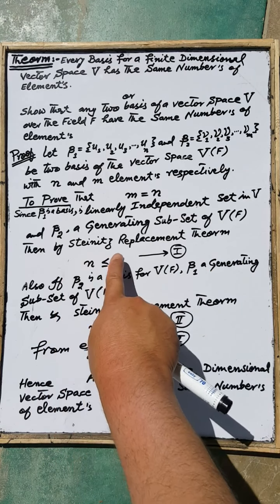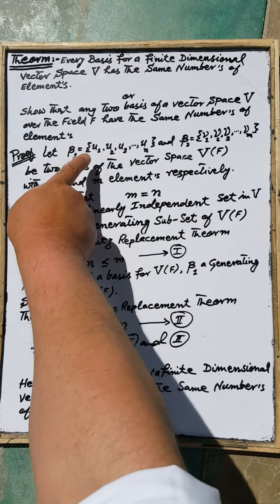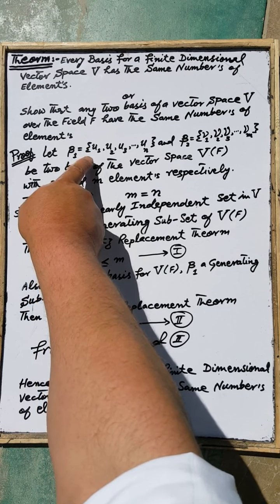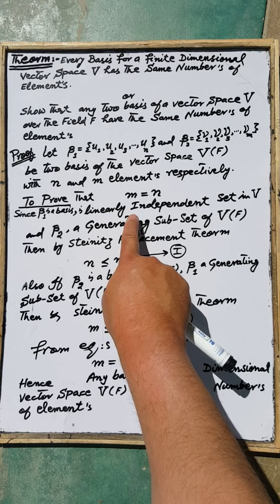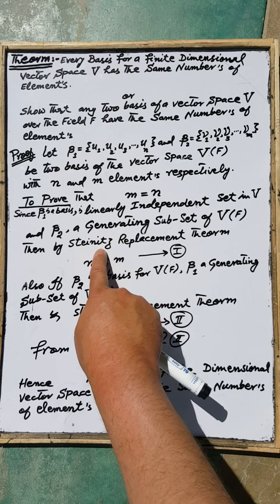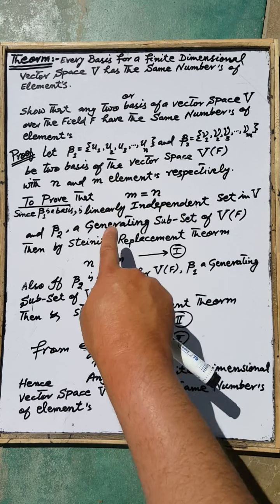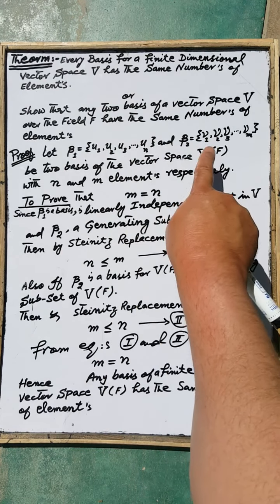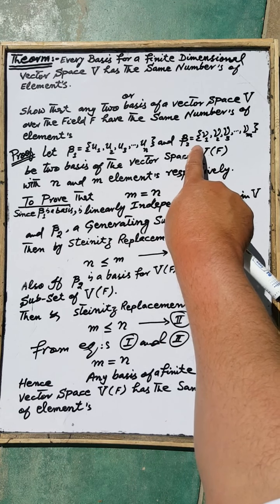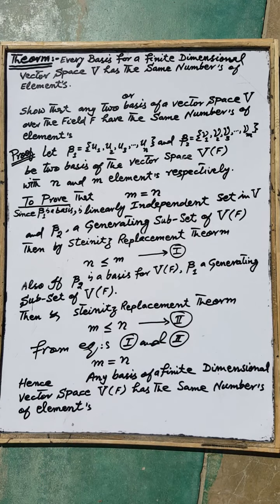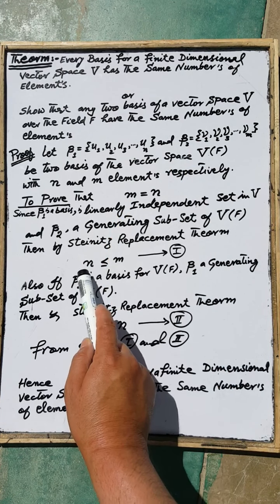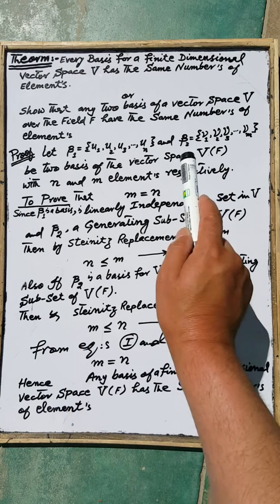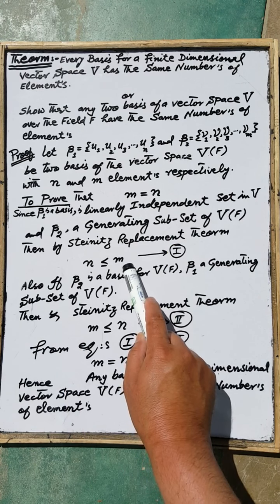Therefore, by the Steinitz replacement theorem, the number of elements in the set beta 1, which is linearly independent, will be less than or equal to the number of elements in the generating set of the vector space V over the field F. Therefore, the number of elements in beta 1, which is n, is less than or equal to the number of elements in beta 2, which is m.